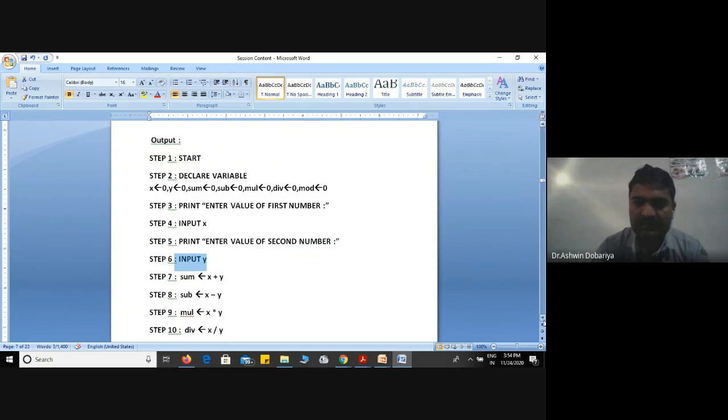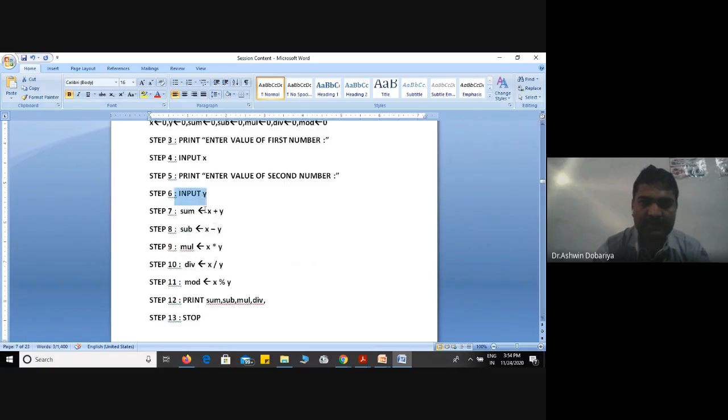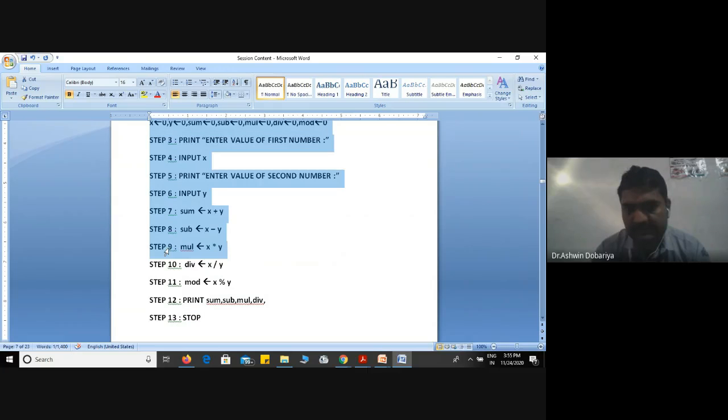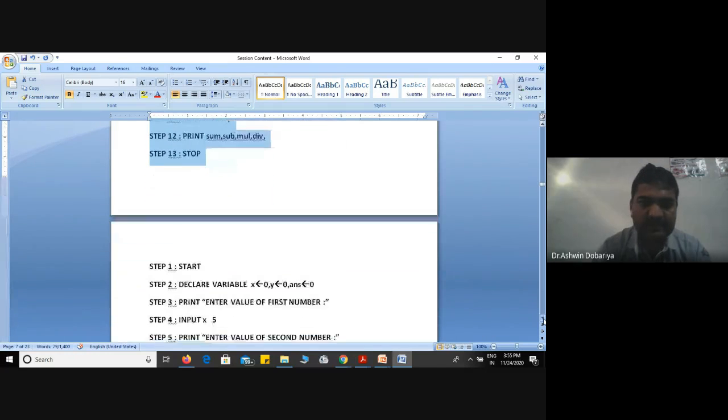After that, we will mention all the arithmetic operations: X plus Y assigned to some variable, X minus Y assigned to sub, X multiplied by Y, multiplication, division, this. And we know that all the answers are stored into sum, sub, multiplication, division, modulus. So the final step is print all the output on the screen and stop. Now, how can we draw the flowchart of all this? Who will tell me how to draw the flowchart? Now I'm drawing the flowchart over here.